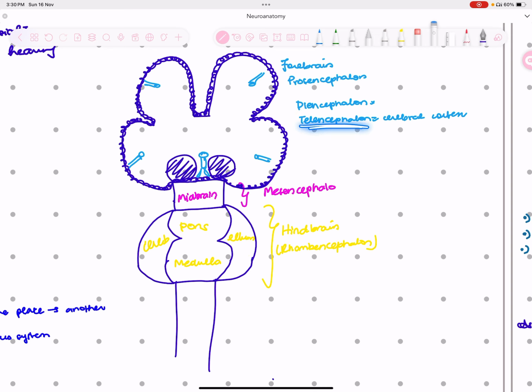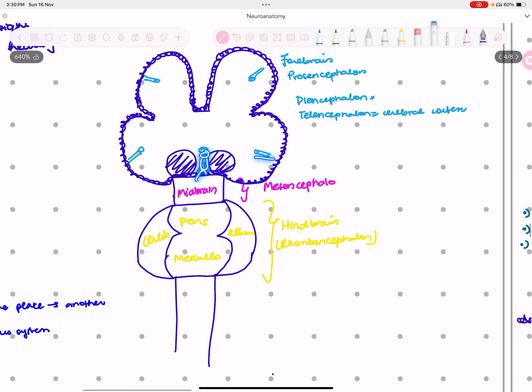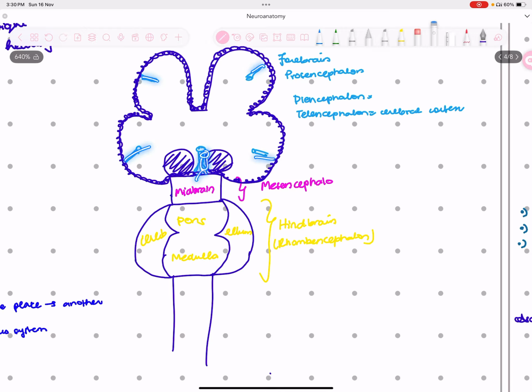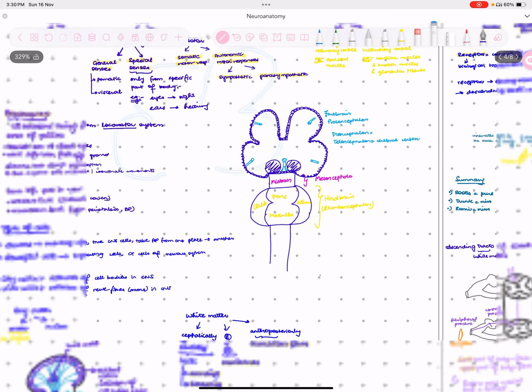By telencephalon and diencephalon, you should know that this princess in the middle is the diencephalon, and all the telescopes from the side, the paparazzi trying to capture her, are the telencephalon. So telencephalon is the cerebral cortex, and diencephalon is the matter which is sitting right in the middle. Right. So this is your cerebral cortex. So this is the image.